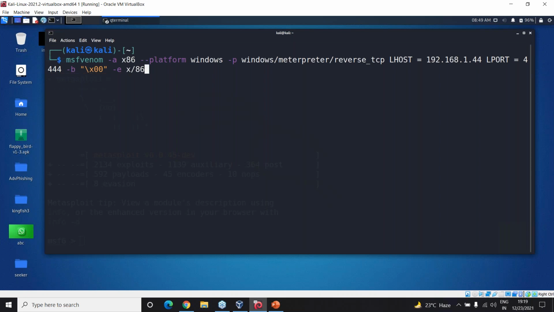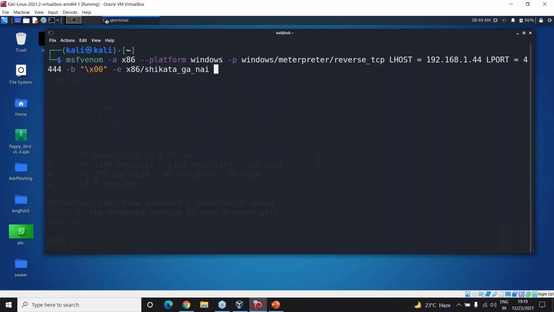So here we are using an encoder called x86/ — actually there was no slash here. So x86/shikata_ga_nai. Ga Nai is the name of a person who created this encoder, right? So we've got this encoder as a result of this.